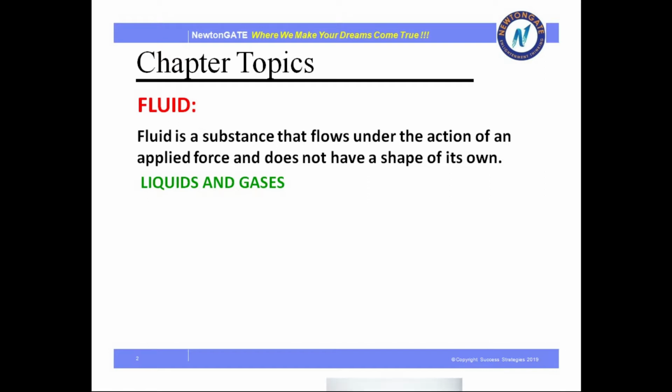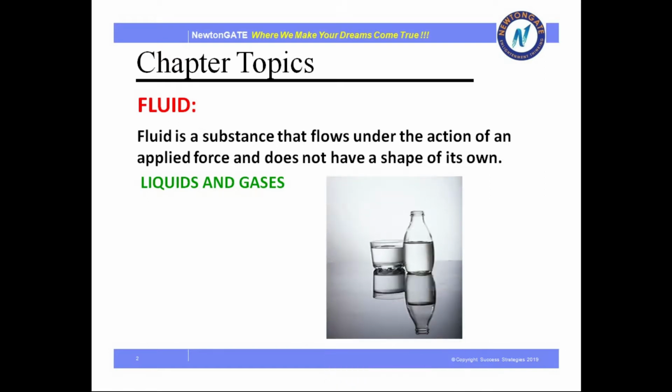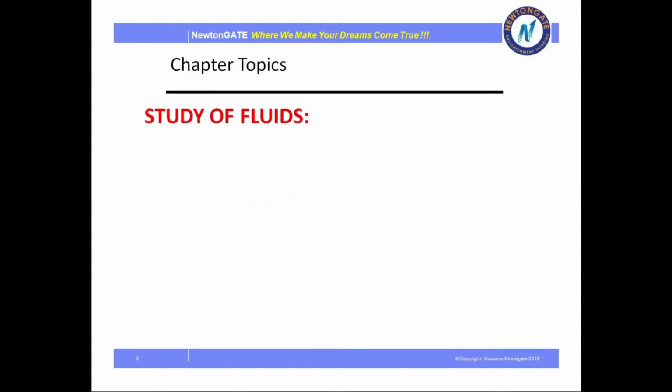Now let me show you a picture. In this picture you can see that the water has taken the shape of the glass as well as the shape of the bottle. So that means the water does not have a shape of its own, rather it has taken the shape of the glass and the bottle.